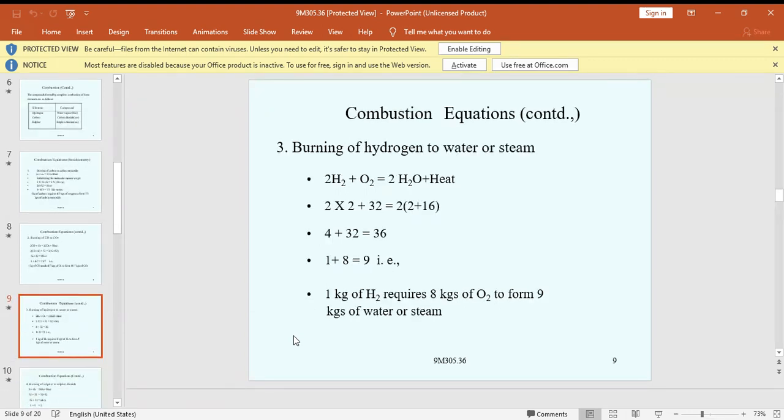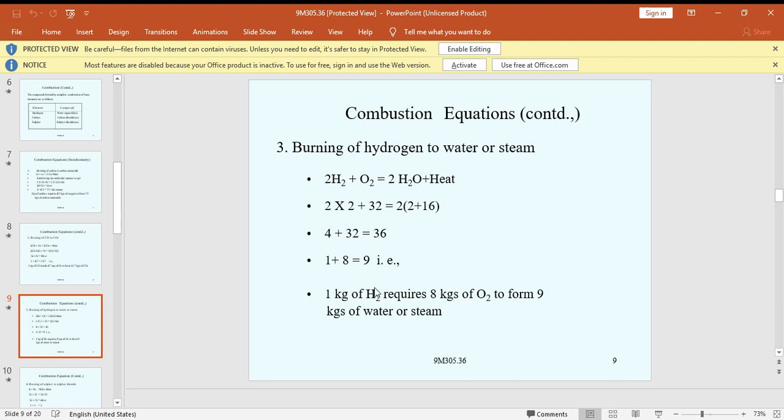Then burning of hydrogen to water or steam. Burning of hydrogen: 2H2 plus O2. Hydrogen is 1, so 2 into 2 is 4, plus oxygen 16 into 2 is 32, giving 36. Here 4 is common: 1 plus 8 equals 9. 4 by 4, 32 by 4 and 36 by 4: 4 ones are 4, 4 eights are 32, 4 nines are 36.